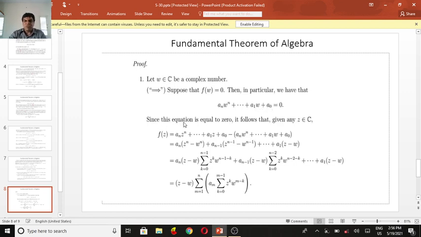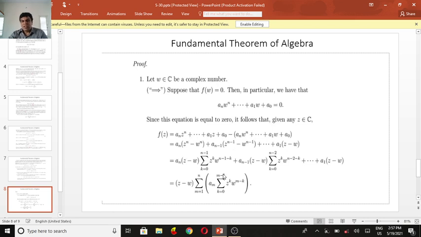Since this expression is equal to 0, it follows that given any point z belongs to C, f of z equals a n z power n plus a n minus 1 z power n minus 1 plus a n minus 2 z power n minus 2, etc., a1 z plus a naught, minus a n w power n plus a n minus 1 w power n minus 1, etc., a1 w plus a naught, which equals the same thing. So if we take the coefficients of an of z power n minus w power n, plus a n minus 1 of z power n minus 1 minus w power n minus 1, etc., a1 of z minus w.